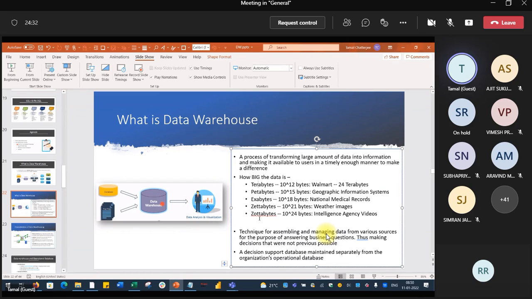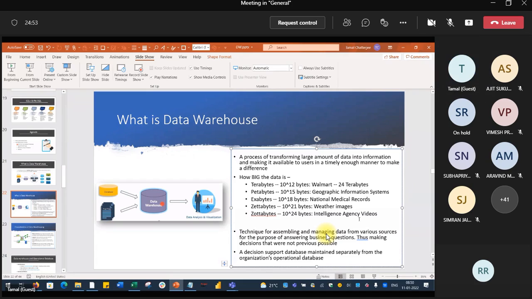Zettabytes and zotabytes are very similar things. Zettabyte is basically the unit of data for weather reporting and images, and zotabytes are basically for the intelligence agencies.